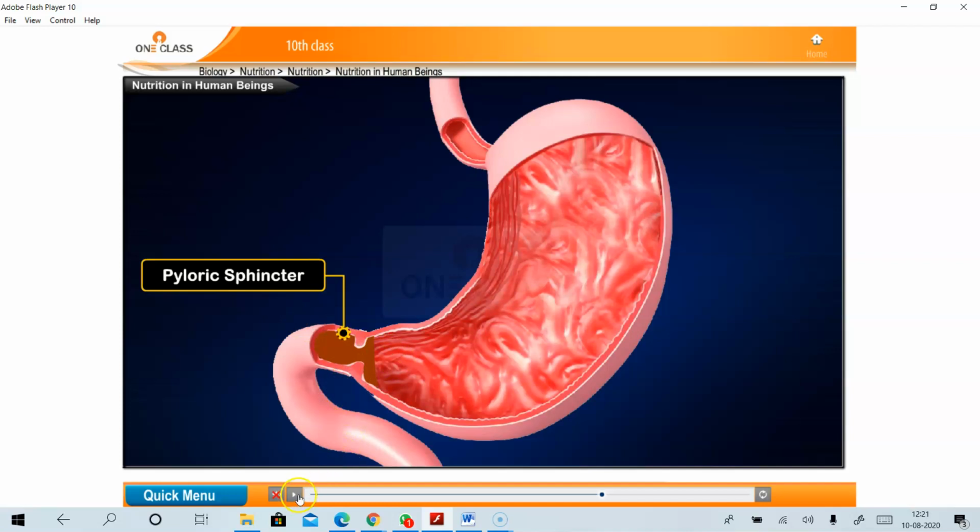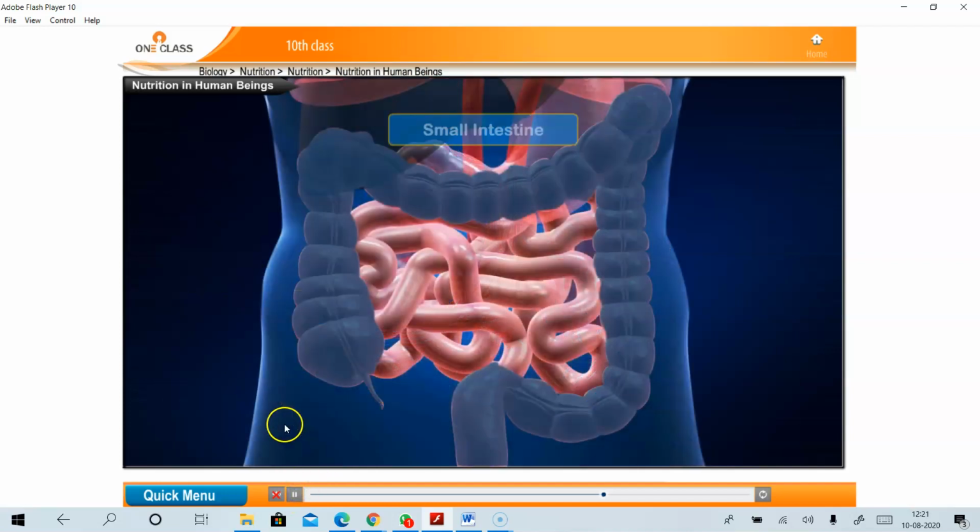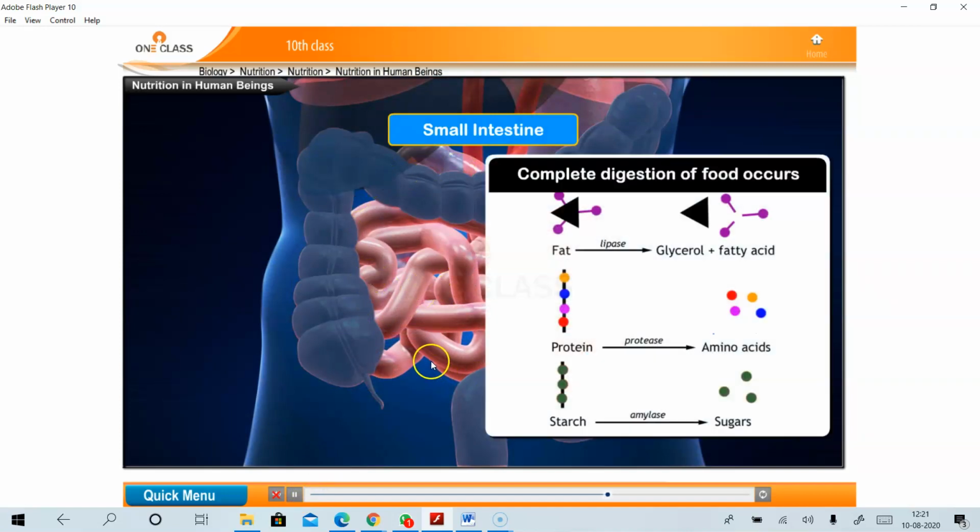So let us see how the food passes into the small intestine. You can see the small intestine here in the video. The small intestine is the longest part of the alimentary canal. Note this point: the small intestine is the longest part of the alimentary canal, where the complete digestion of food occurs. Note this important point.